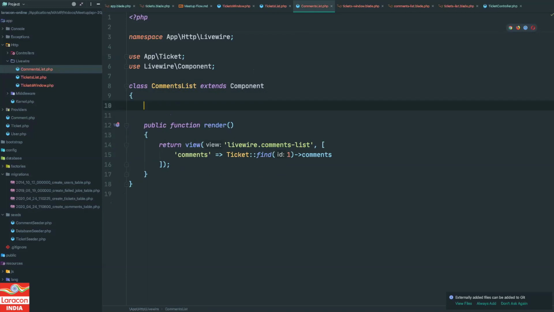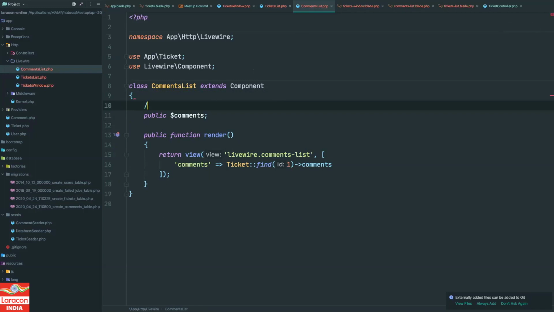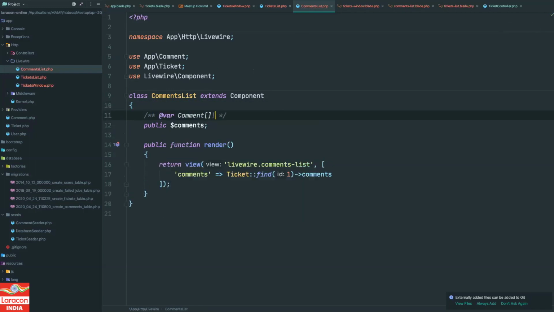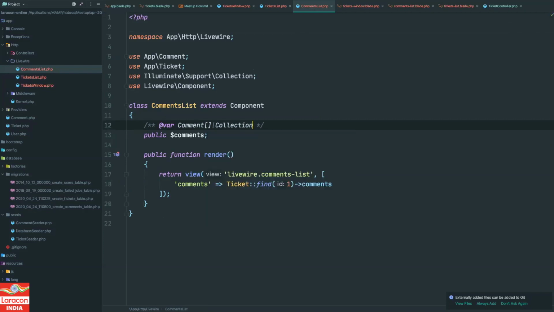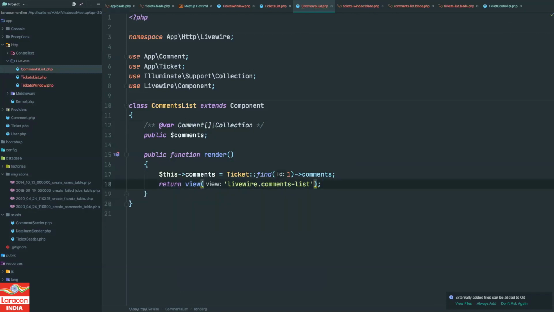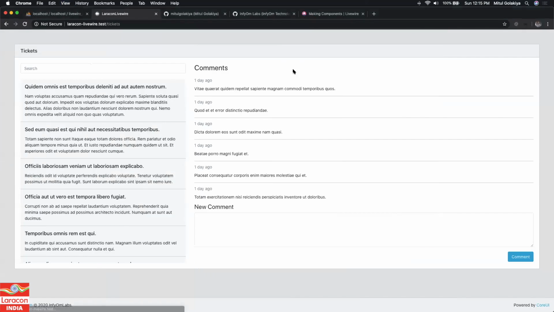So I will go to the comments. I will define public property comments. Then it will be the array of comments, or it will be a collection of Laravel. And I can get this code. What I can do is comments is equal to this. So what we are doing over here is we are retrieving the first ticket and passing the comments of that. And let's try. Yep, it is still working.